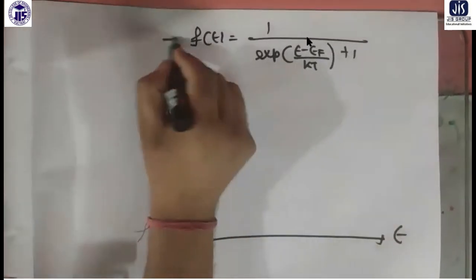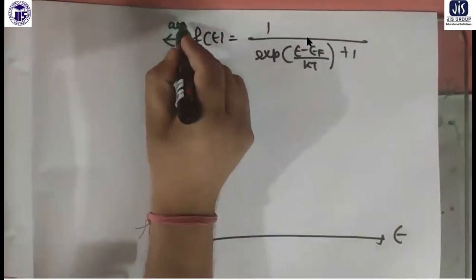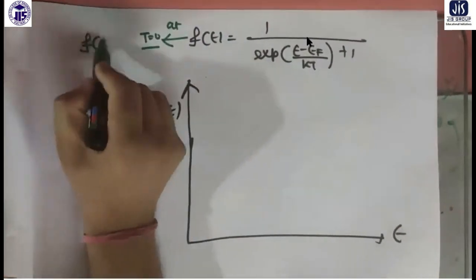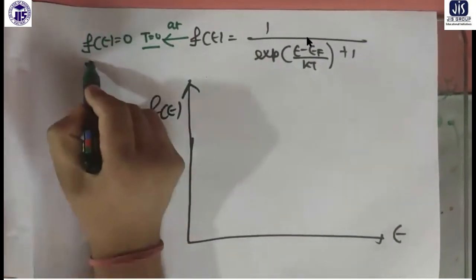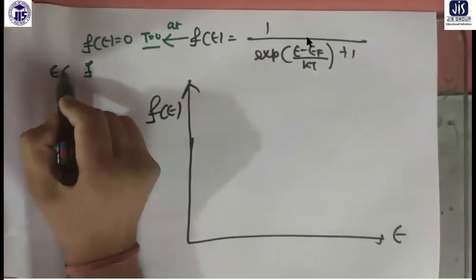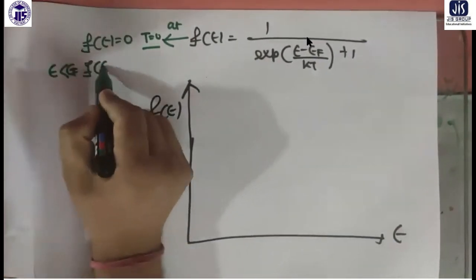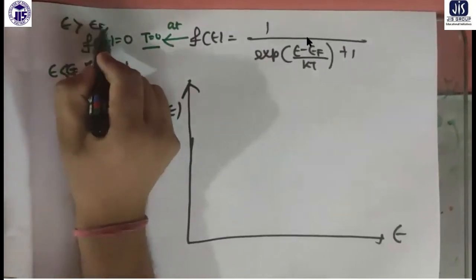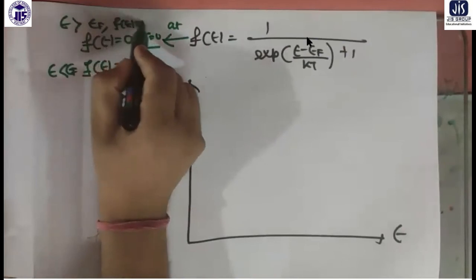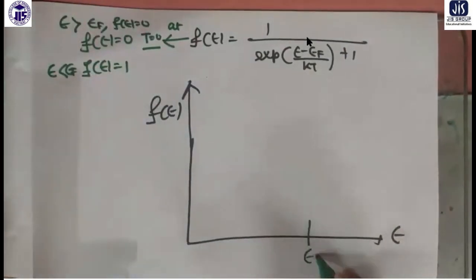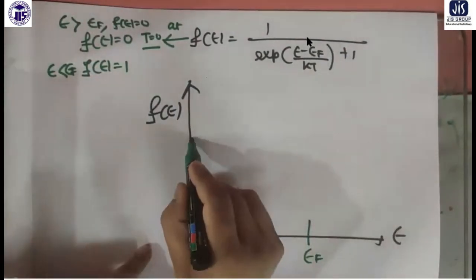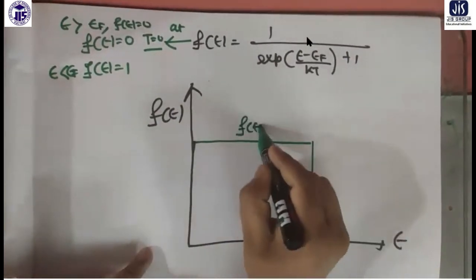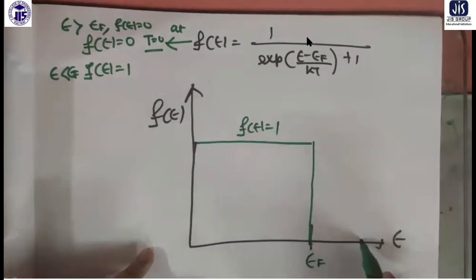Now, what is the prediction at t equal to 0? The occupancy at EF is 0. For energy below EF, occupancy was 1. For energy above EF, occupancy was 0. So this was the plot. If this is the Fermi energy level, it was something like this. Here it was 1, here it is 0, here it is 0.